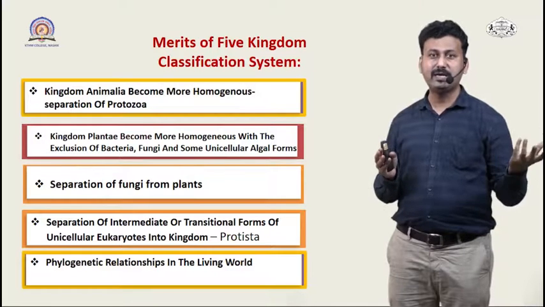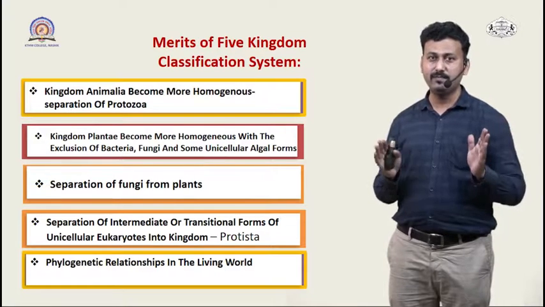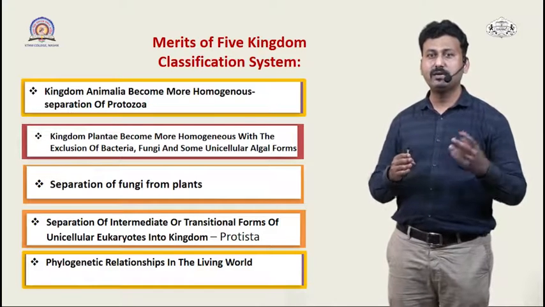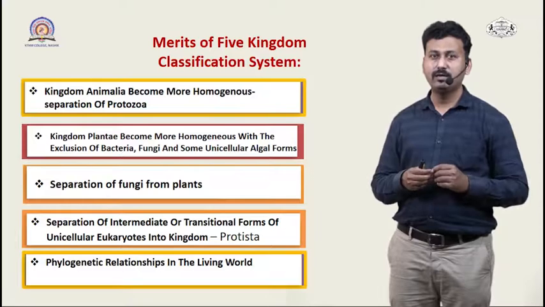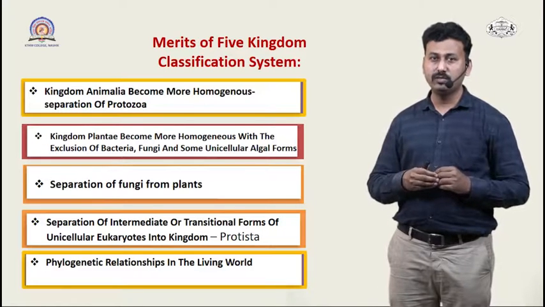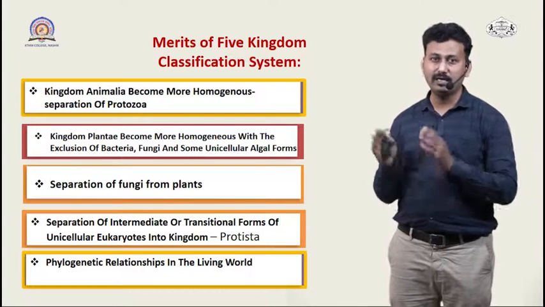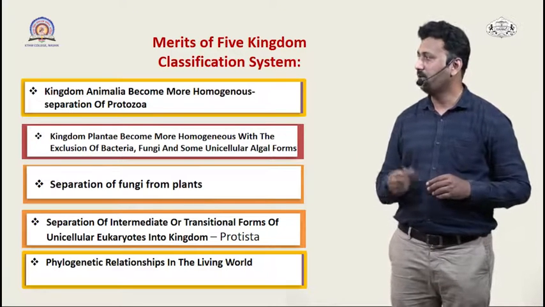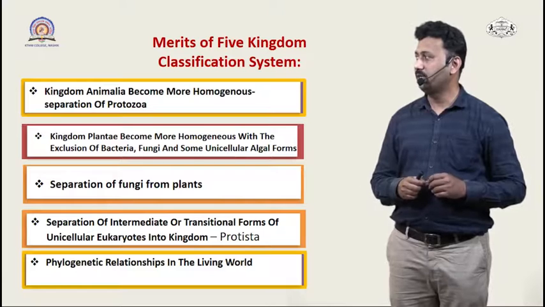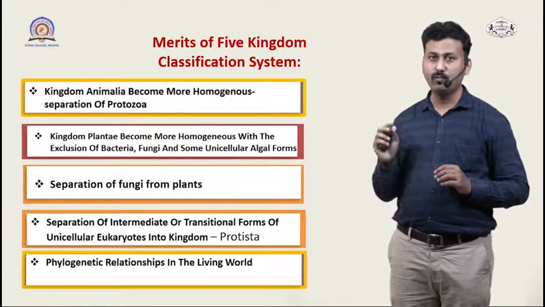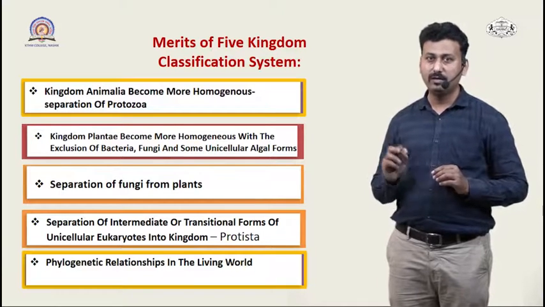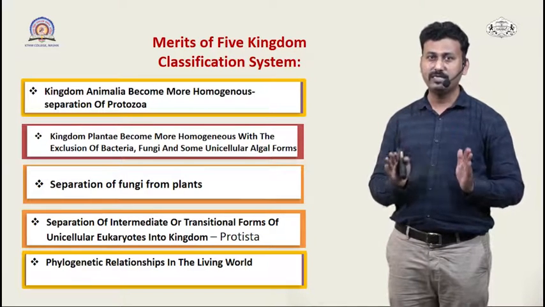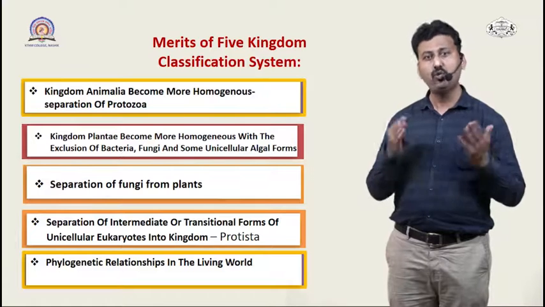Now you have the establishment of the 5th kingdom, that is fungi. So all fungi were shifted into the kingdom fungi, and some unicellular eukaryotes which were present in the kingdom Animalia were classified into the kingdom Protista. There was separation of the fungi from plants, which was the most important contribution of this 5 kingdom system. That is, the 5th kingdom was established, which was solely dedicated to all the fungi.